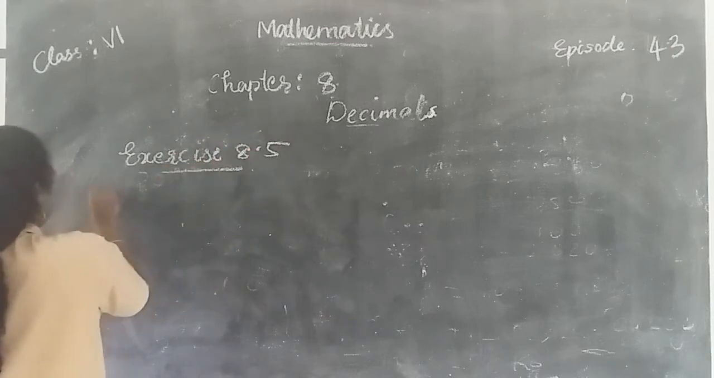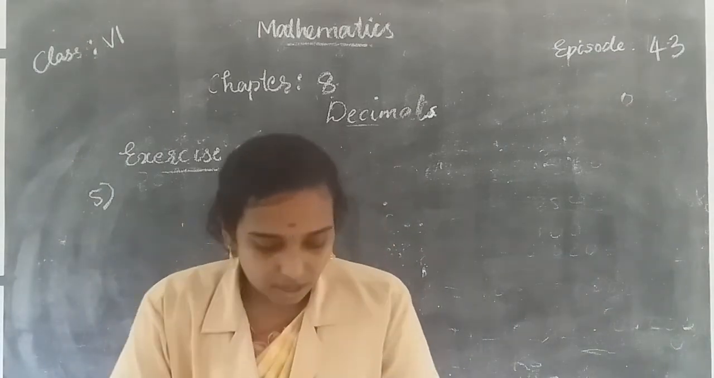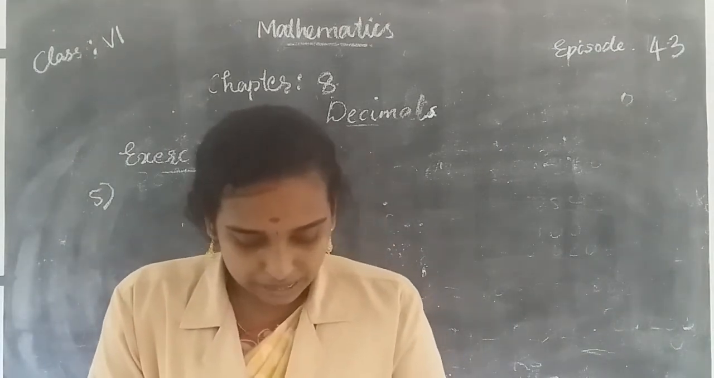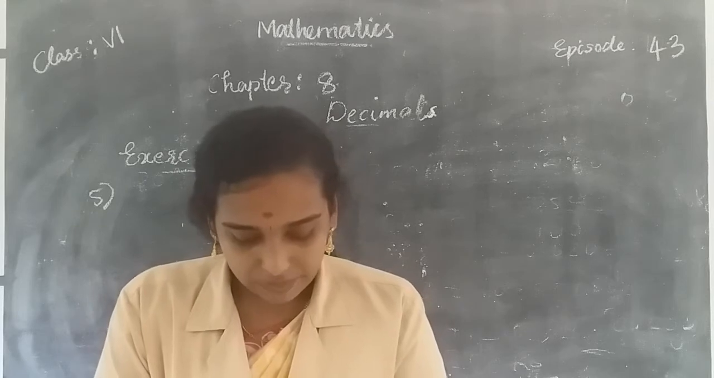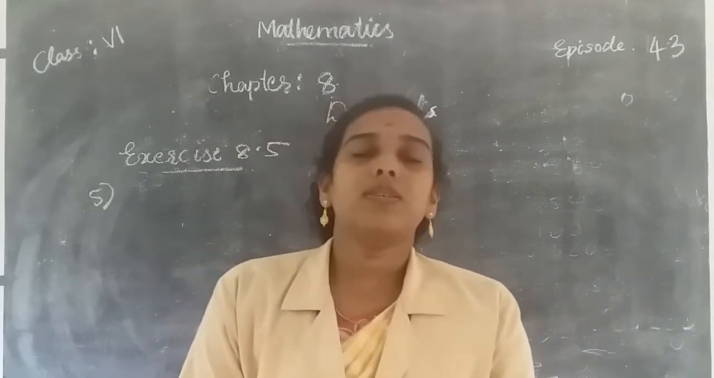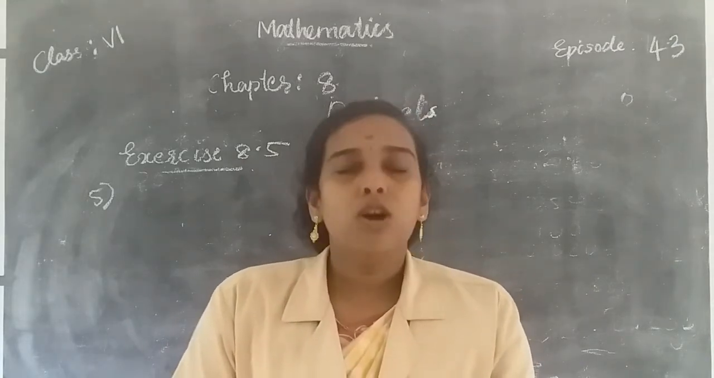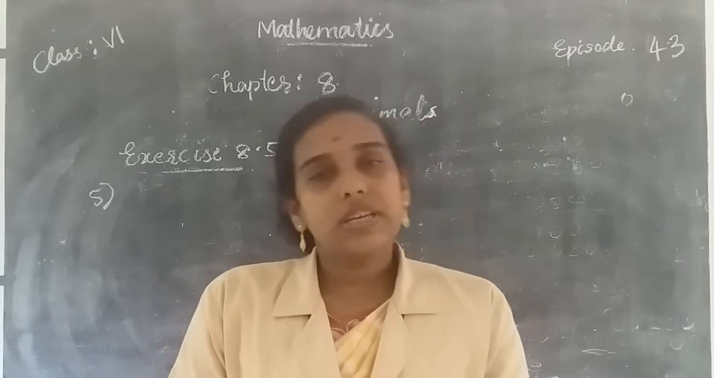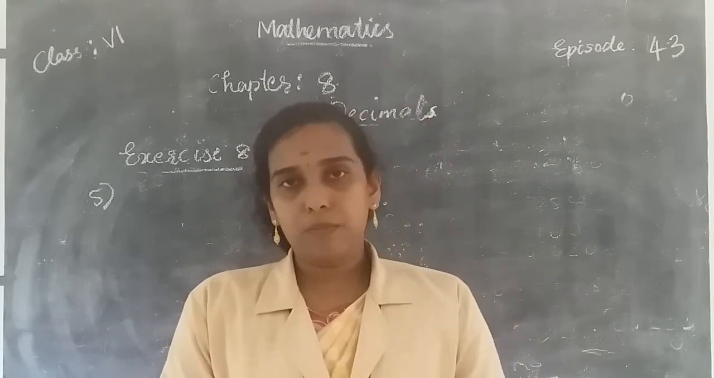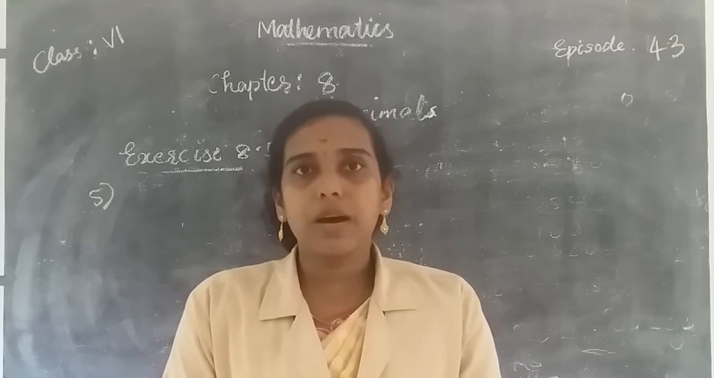Exercise 8.5, question number 5. Here the question is: Naresh walked 2 kilometers 35 meters in the morning and 1 kilometer 7 meters in the evening. How much distance did he walk in all? So here we want to find the total distance walked by Naresh. For that, you just add the distance covered in the morning and the distance walked in the evening. Then you get the total distance covered by him.